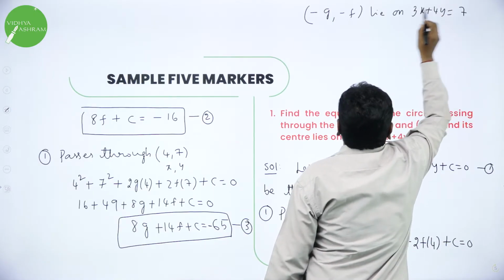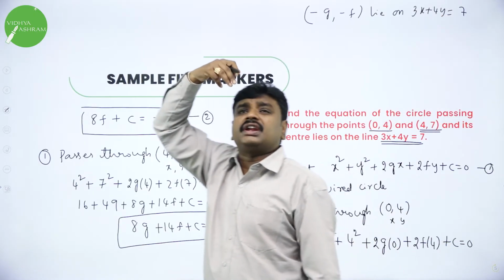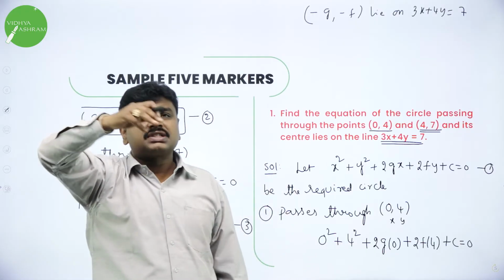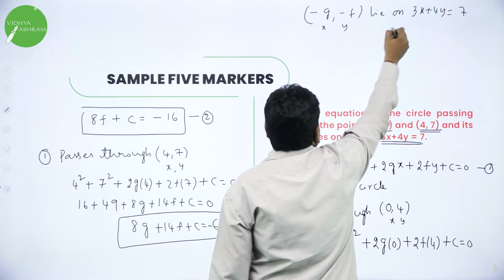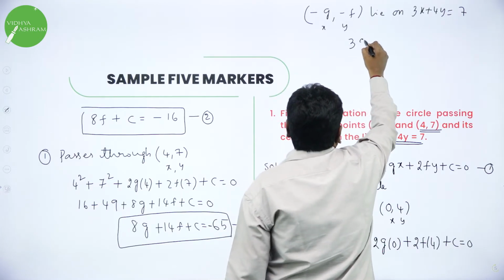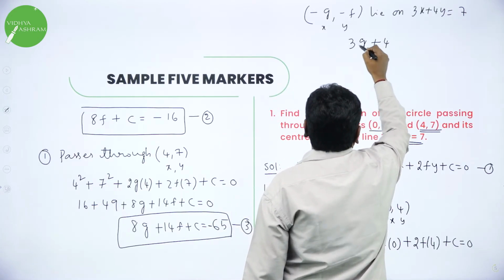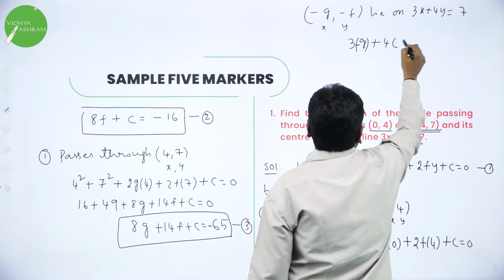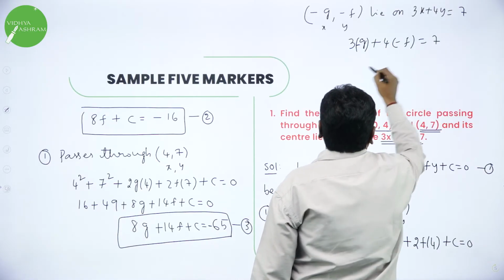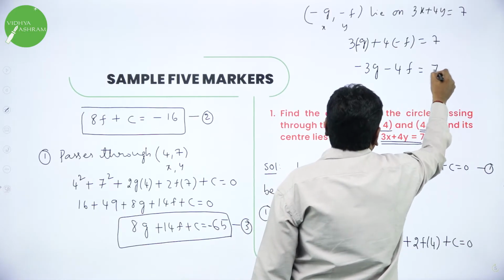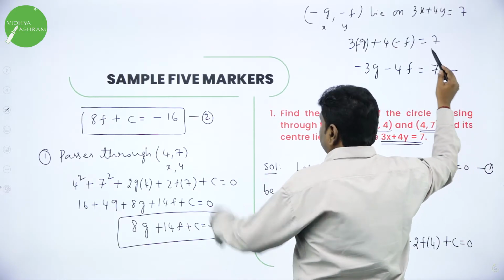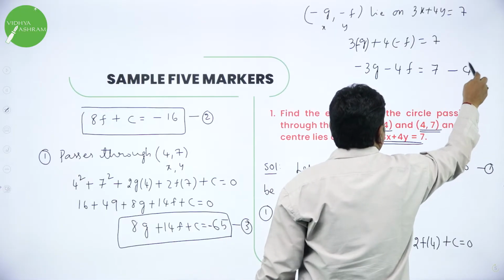If any point is on the line, put the point in the line equation. If any point is on the circle, put the point in the circle equation. Now in the place of x and y, substitute in this line. So it will become 3 into minus g plus 4 into minus f is equal to 7, or I can say minus 3g minus 4f is equal to 7. Call it as equation 4.